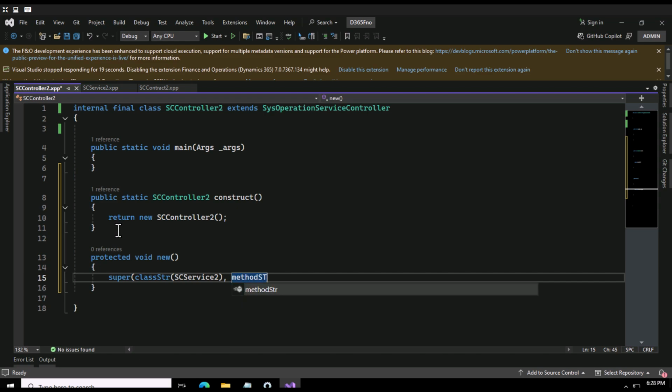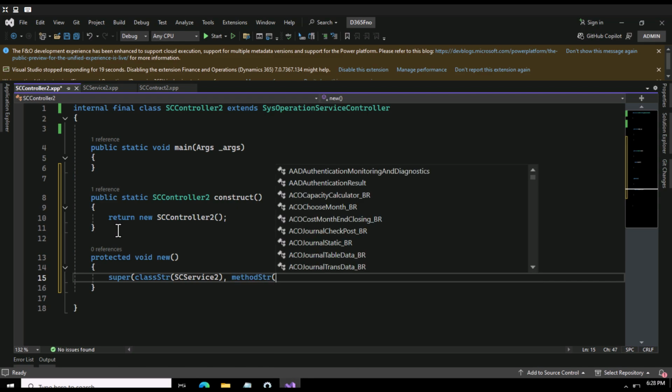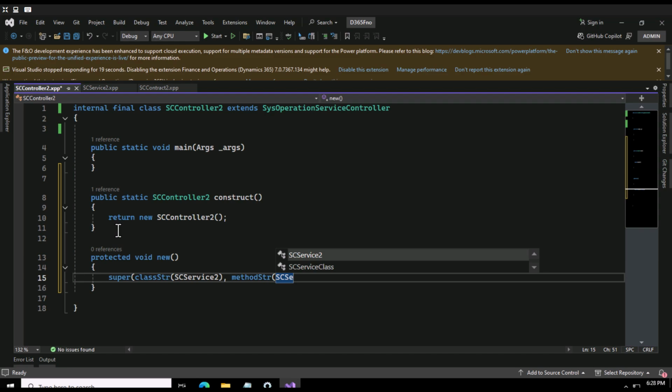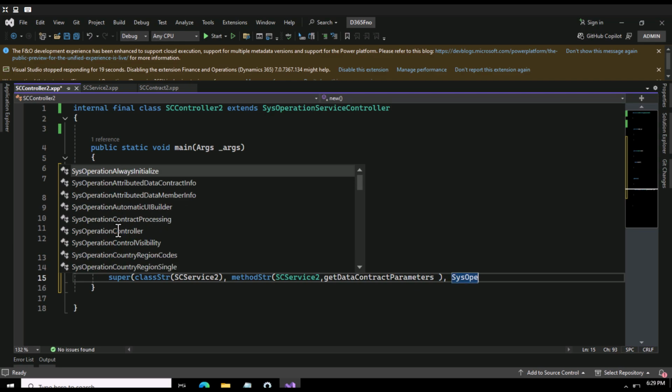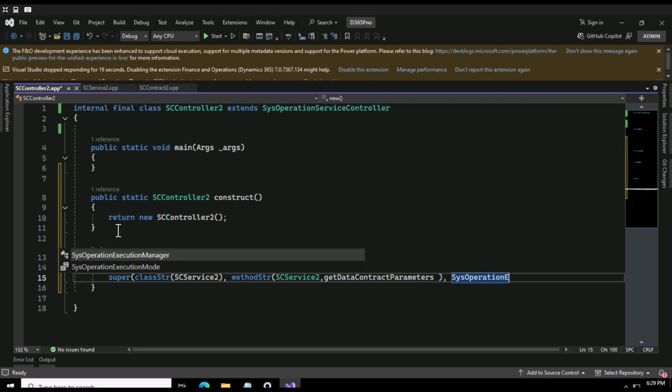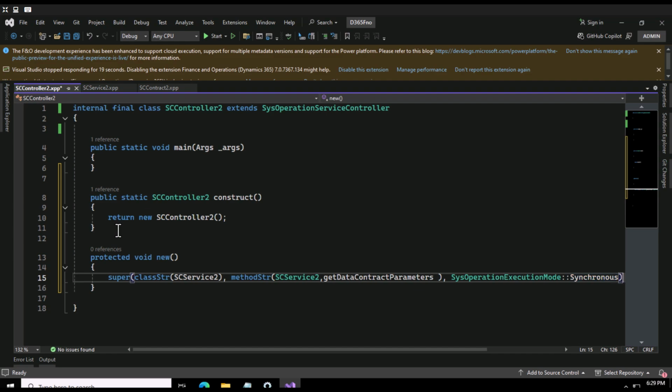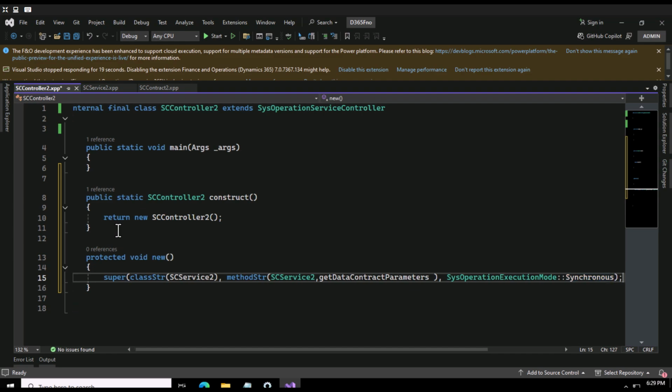So I can say method str, and here SC service 2 comma, and you see it's automatically coming my method name. Then the next would be the execution mode. So here I can use this SysOperation execution mode, I'm going to run this synchronously. I will close this. So we are done with this as well.